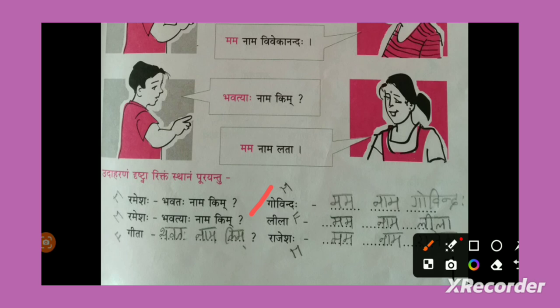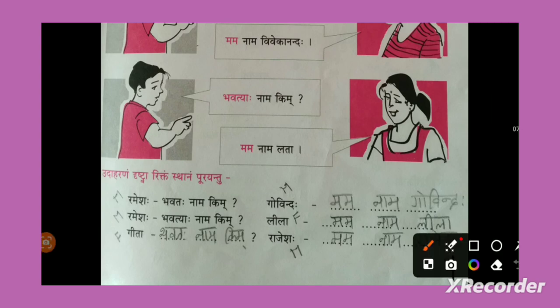Now who is replying? Leela is replying. Leela means girl. So obviously what she will reply? She need to reply like, my name is Leela. Mama Nama Leela. Here there is no restriction in Sanskrit, so she is writing Leela. Mama Nama Leela.